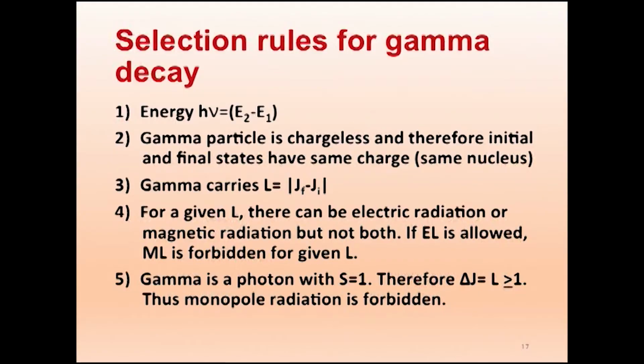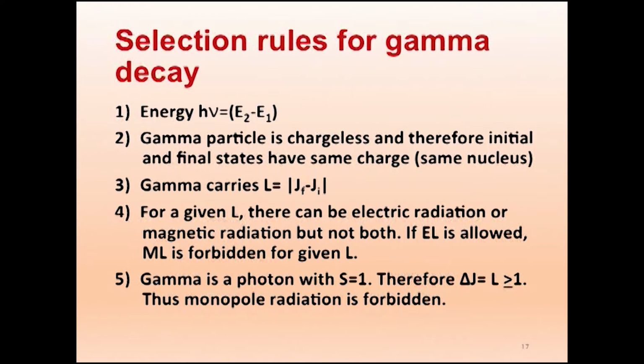What are the selection rules for gamma decay? So when do you get a gamma particle coming out from a nucleus? The selection rule: the energy h nu is equal to E2 minus E1. So we have the parent energy level E2 and the daughter energy level E1. If the transition is from this parent to daughter, suppose this level is 2 MeV and this level is 1 MeV, so 2 minus 1, 1 MeV. The gamma ray which comes out will have the difference in energy between these two levels. That is only conservation of energy.